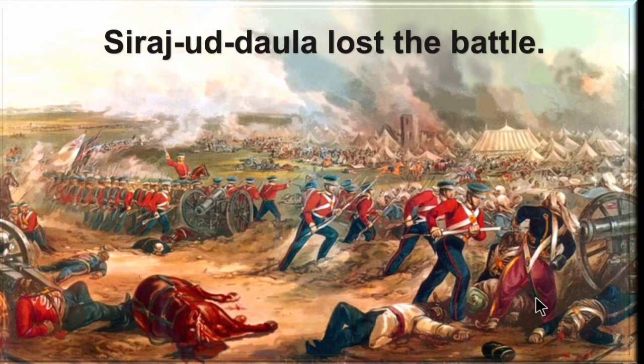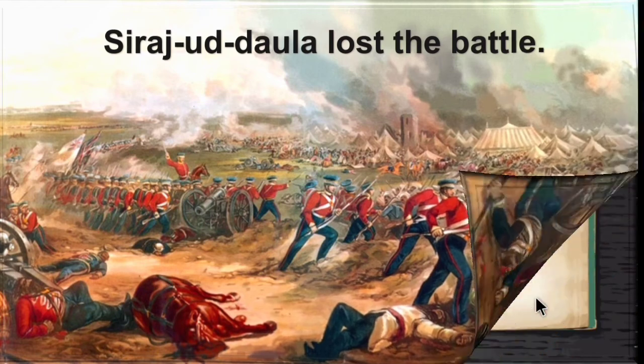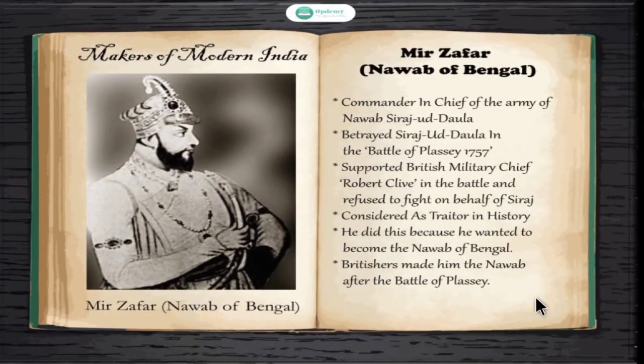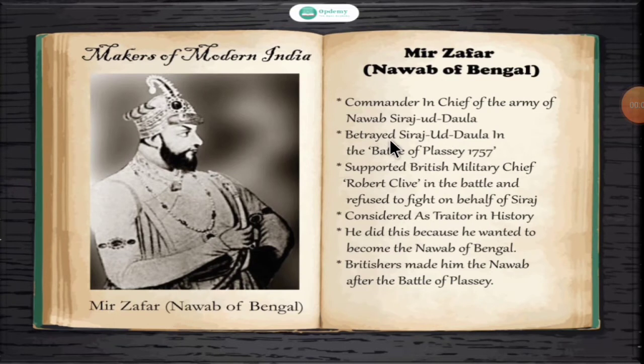So what happened? Siraj-ud-Dawla lost the battle. Why did he lose? Because Mir Jafar surrendered during the battle and joined with the British. So children, this battle was considered a cheating battle in history because Mir Jafar cheated the Nawab. Mir Jafar was the commander-in-chief of the army of Nawab Siraj-ud-Dawla. Then he betrayed him, meaning he cheated Siraj-ud-Dawla in the Battle of Plassey in 1757.